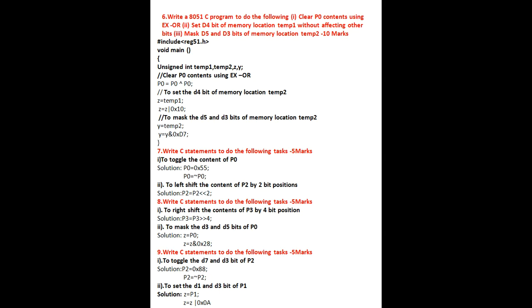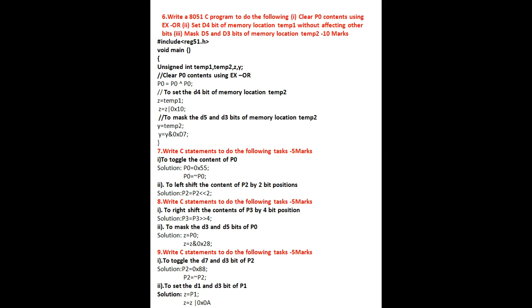Okay. Next, to mask the D5 and D3 bits of memory location temp2. Now first you have to take an 8-bit number and write it down. Next, for every bit you have to give the names D0 bit, D1 bit, D2 bit, D3, D4, D5, D6, D7. After that you have to make them 0. Mask means make it clear. So you have to make it clear after writing the C statement. You have to write the C statement to make those bits 0. If those bits are 1, they should become 0.